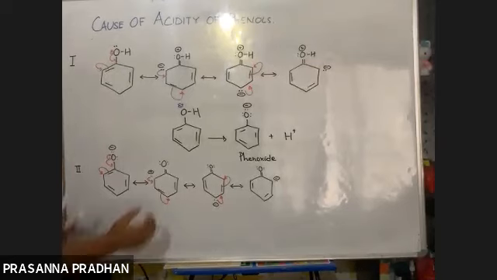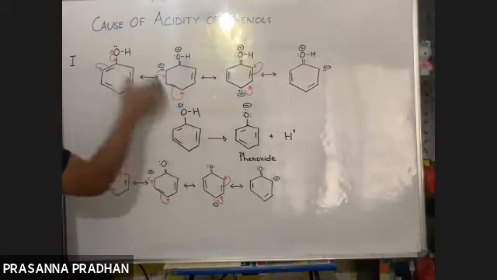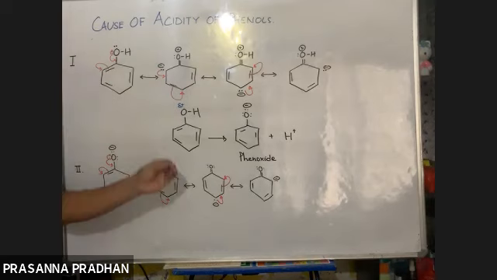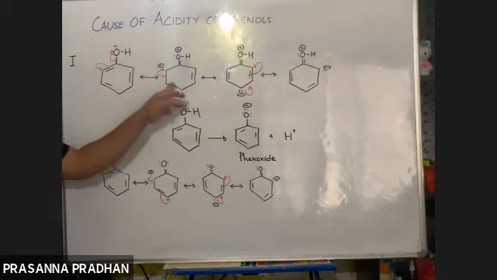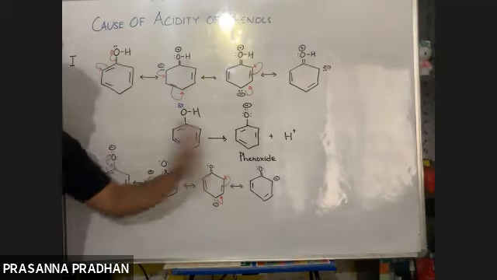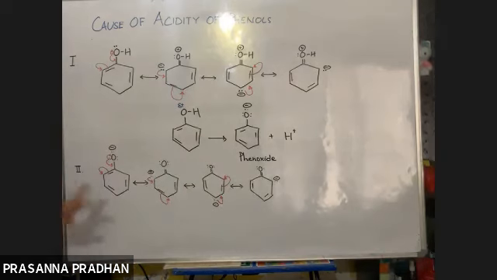What is the major difference you see in the resonating structures of phenol and phenoxide ion? Phenol is also very stable because it is stabilized by resonance. Phenoxide ion is also stable because again it is stabilized by resonance. But what is the major difference you see in the resonating structures of phenol and phenoxide ion? Who can identify this? What is the major difference?